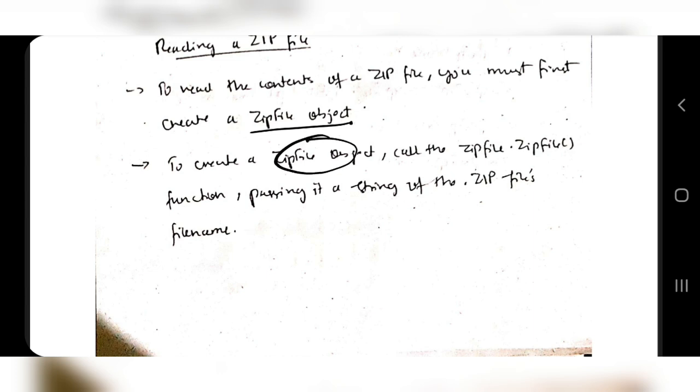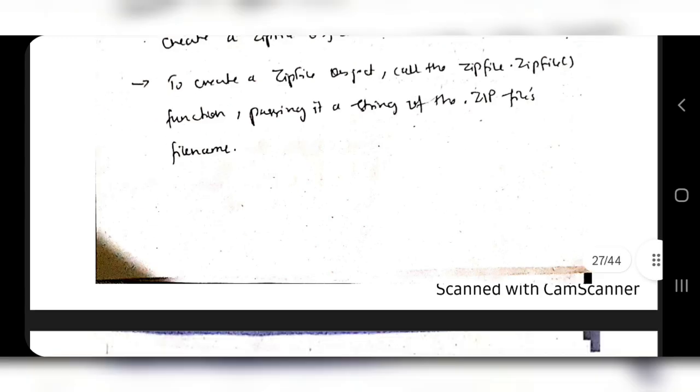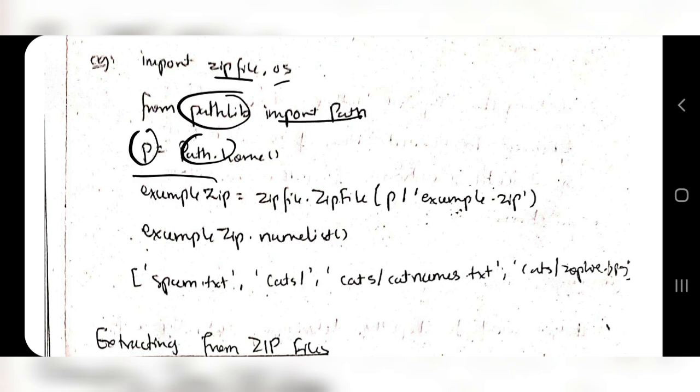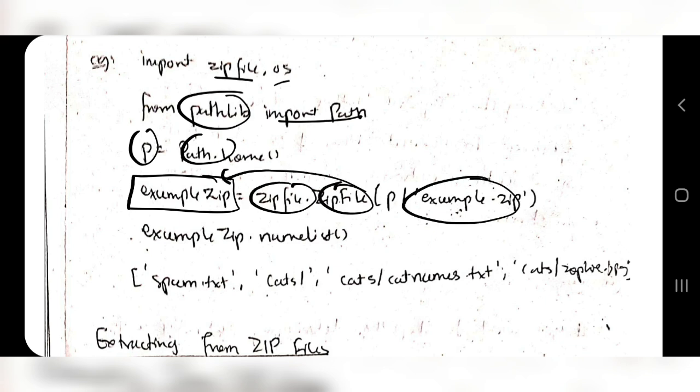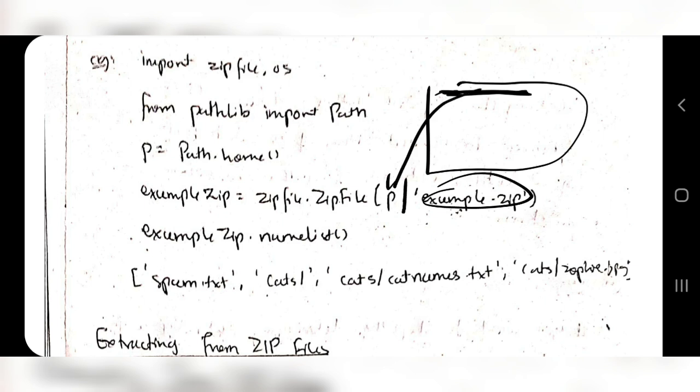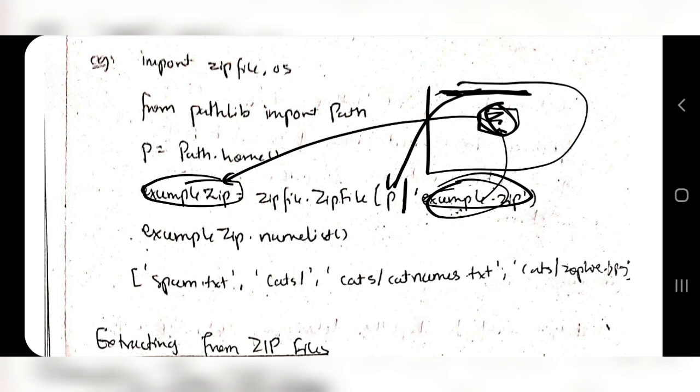To create a zip file object, you'll use this method, and after the zip file object is created, you will be using it to read the content. So let's see how that works. Import zipfile, os, and from pathlib import Path. Path.home, the current path, is present in p. Example zip will be the thing where the contents are stored. So zipfile.ZipFile, this takes the zip file's path. What this means is, if you are in the current directory, the path is stored in p/example.zip. Example.zip is a zip file present here, so you are fetching it and making an object of it. So example zip is the object of the zip file.